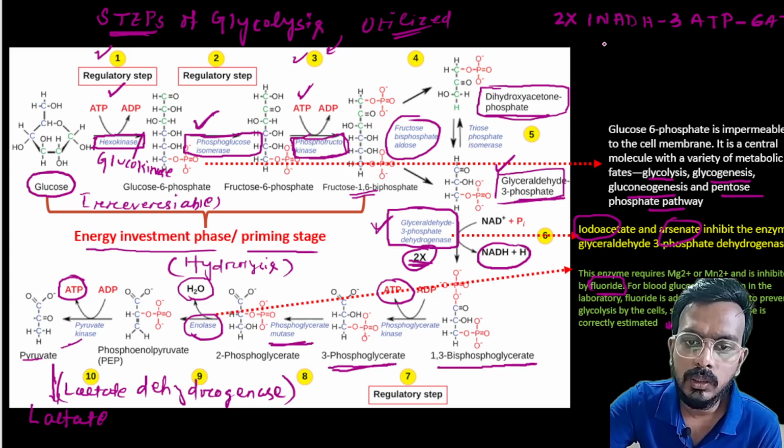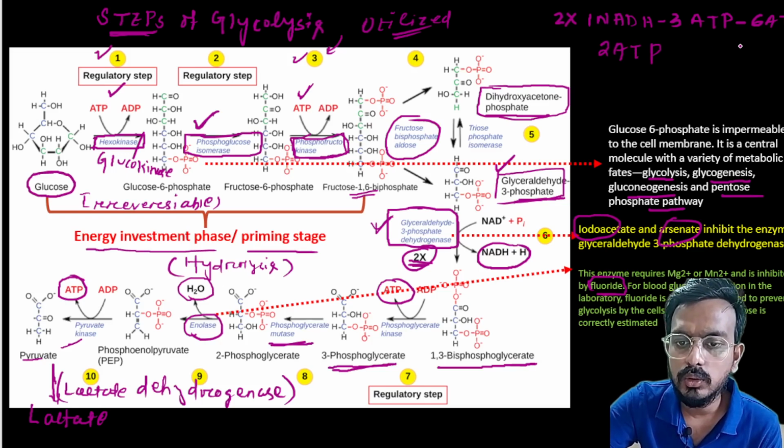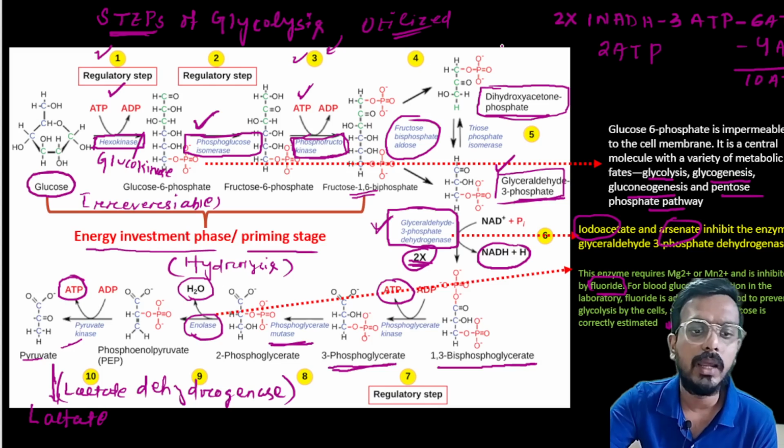So total 2 ATP. This is also 2 times, so total ATP is 2 into 2, which is 4 ATP. So 6 plus 4, a total of 10 ATP is produced during this glycolysis.